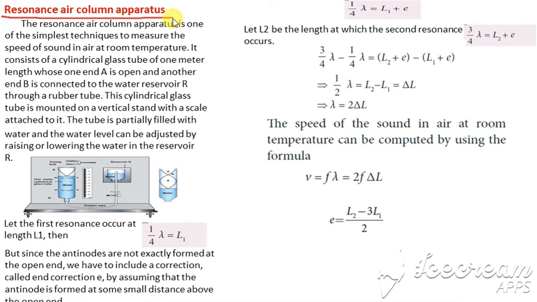This is also an application of vibrations of the air column. The resonance air column apparatus is one of the simplest techniques to measure the speed of sound in air at room temperature. It consists of a cylindrical glass tube of 1 meter, and a water reservoir connected through a rubber tube. The cylindrical tube is mounted on a vertical stand with a scale, which is used to measure here.